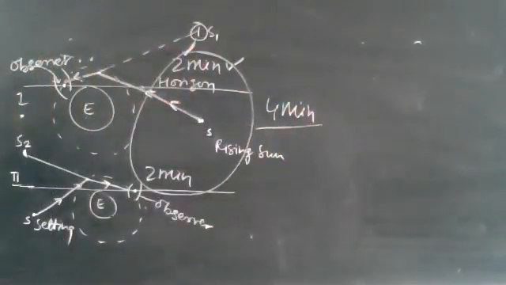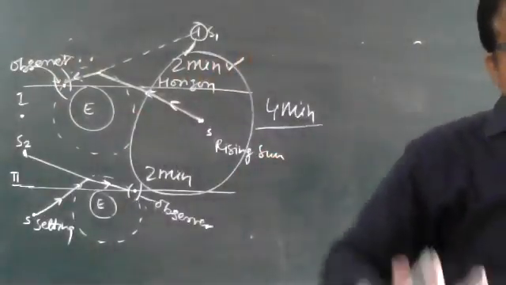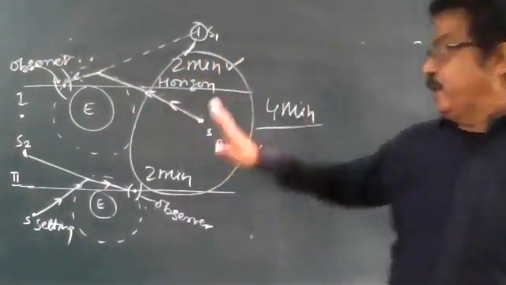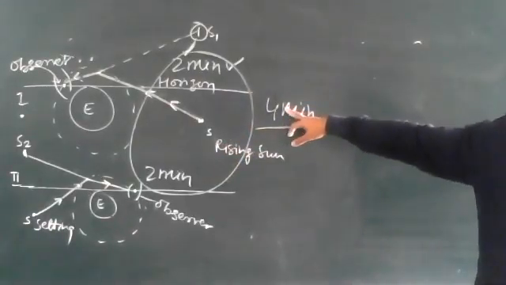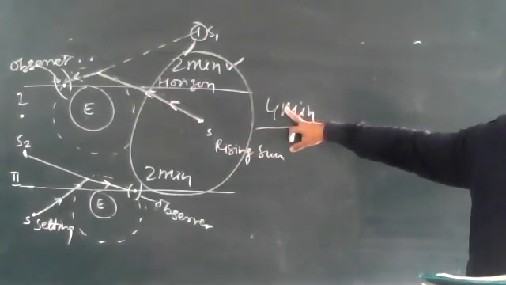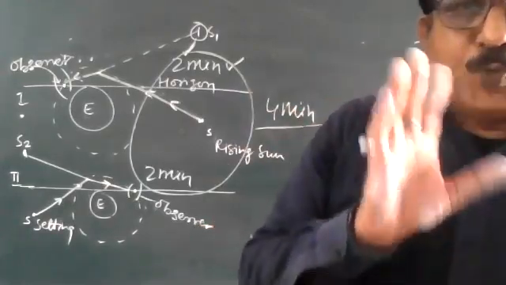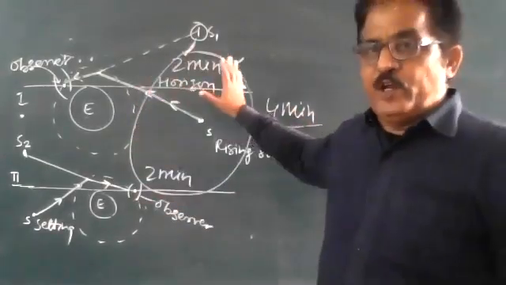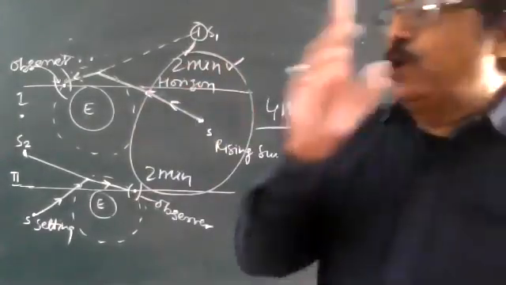So my dear children, I can say the length of each day increases by 4 minutes. Write it down: the length of each day increases by 4 minutes on account of atmospheric refraction. If the Earth had no atmosphere, this phenomenon would not occur.